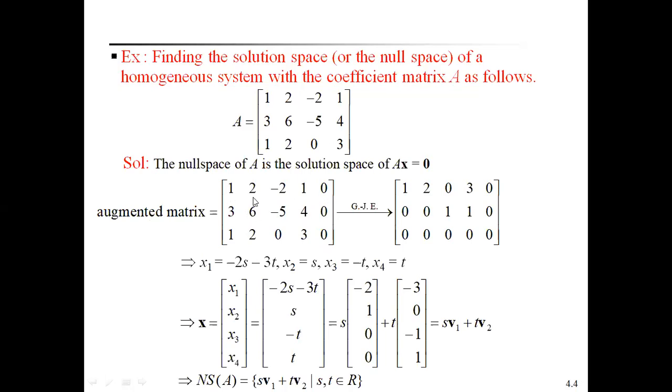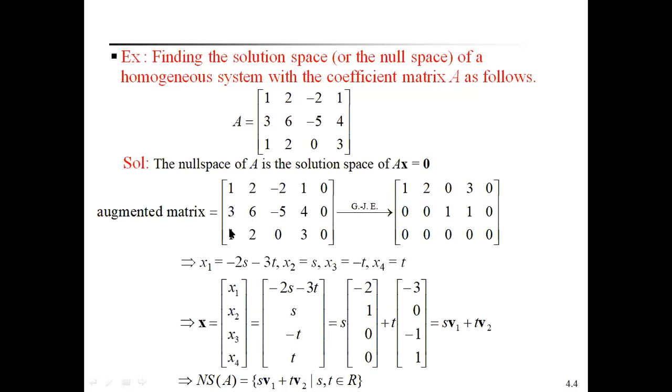Taking the first element of the first row, we make the first elements of the second and third rows 0. Here 3 is in the second row, and this is the first row. So R2 minus 3 R1: multiply the first row by minus 3 and add it to the second row, and we get 0.